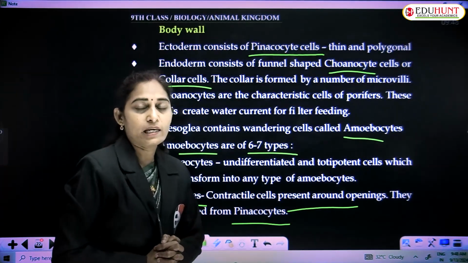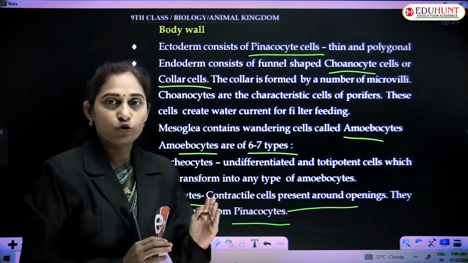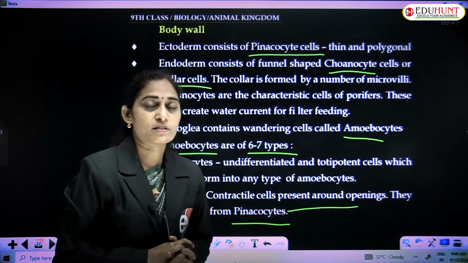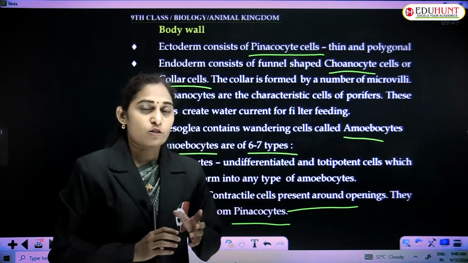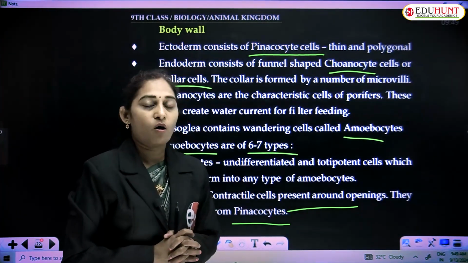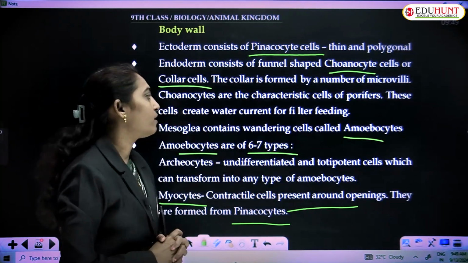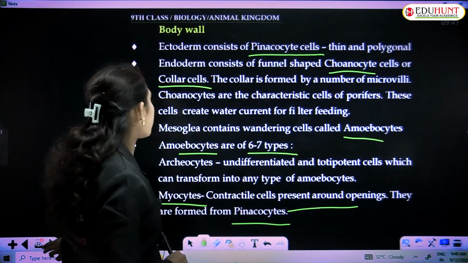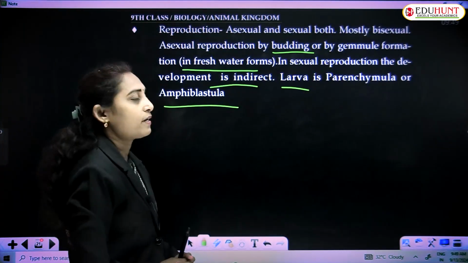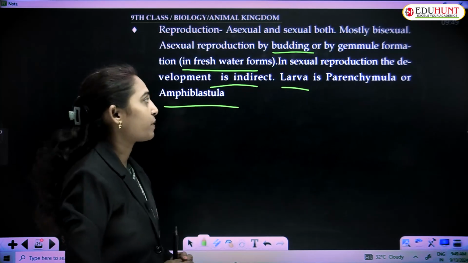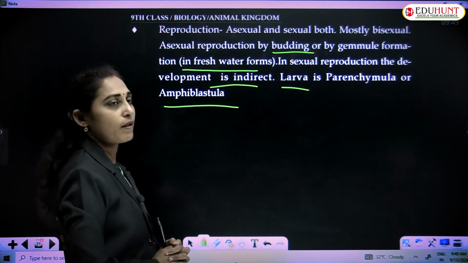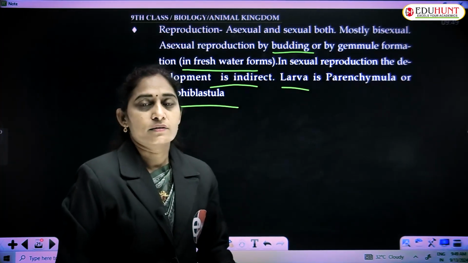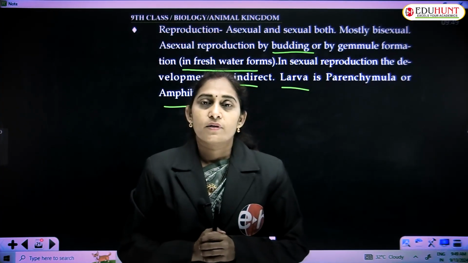Mesoglea is a jelly-like substance present between the ectoderm and the endoderm. Coelom is absent. These are acoelomates, and the body cavity is called the spongocoel or paragastric cavity. And the larva is amphiblastula or parenchymula, and the development is indirect in sexual reproduction. These are the main features of the phylum Porifera.